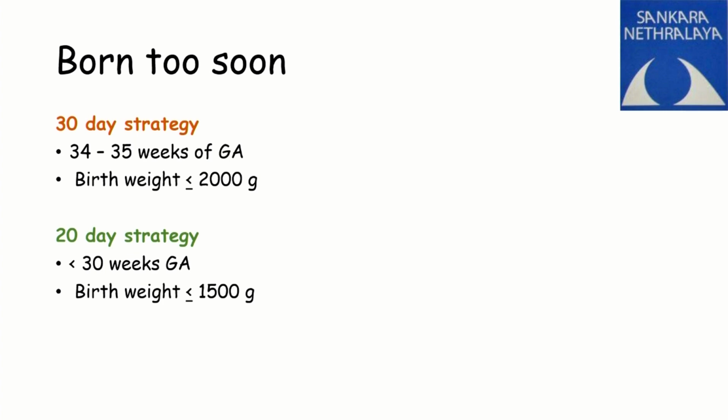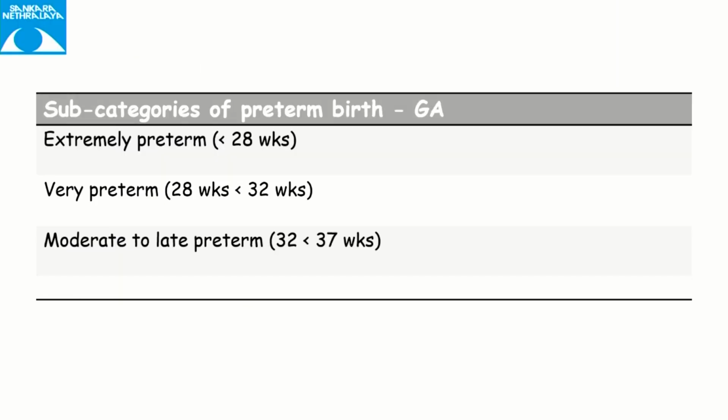For them you must remember that the cornea is also immature, so the clarity may not be there. The tunica vasculosa lentis will be present, so it might be difficult for you to see through for those babies at this point in time. What are the subclassifications of preterm birth per se? Extreme preterm is less than 28 weeks, very preterm is 28 weeks to 32 weeks, and moderate to late preterm is 32 to 37 weeks.